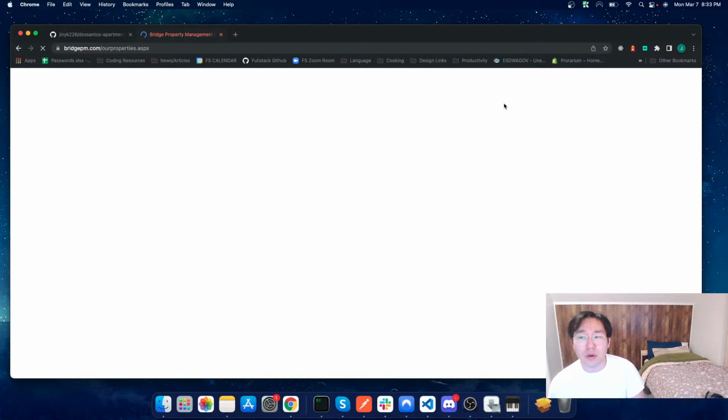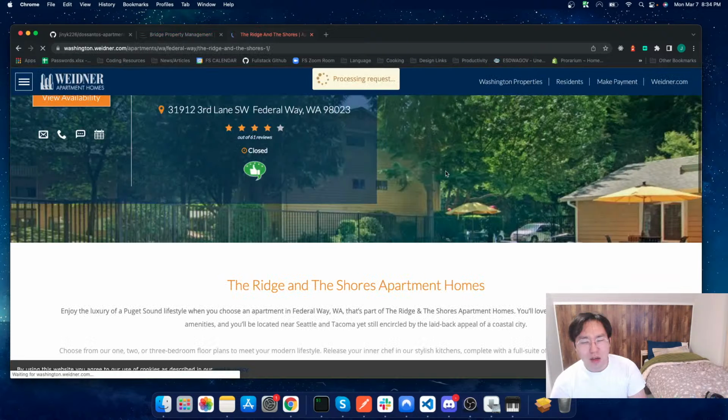Ah, yes, Widener. So Widener, I would say, is one of the more well-known ones in Washington. They own a lot of properties. There's also another one on top of that that I wish I could find, but I don't quite recall the name. I've lived in a lot of different apartment complexes. Come from a pretty humble background. But yeah, okay, perfect.